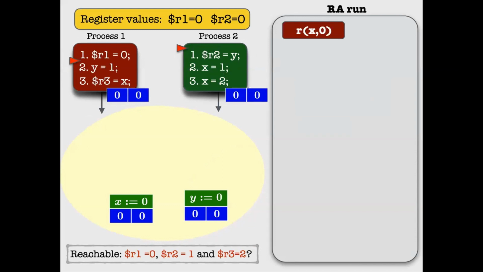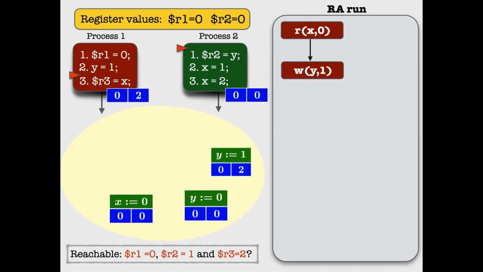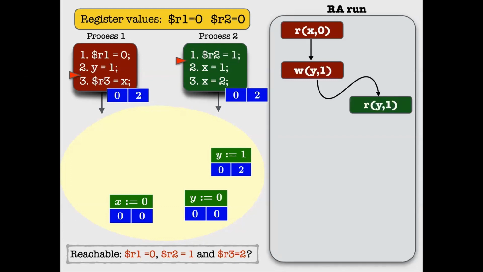Anyway, that's the only available thing in the message pool. The local view does not change. And now the second process is going to write 1 into Y. So basically the first process is going to write 1 into Y, so it adds a message into the memory pool. And now the second process is going to read that value.